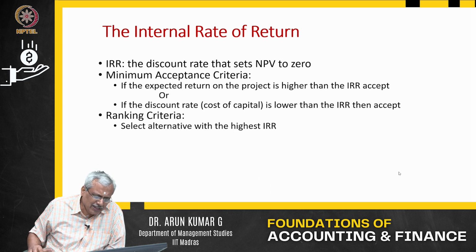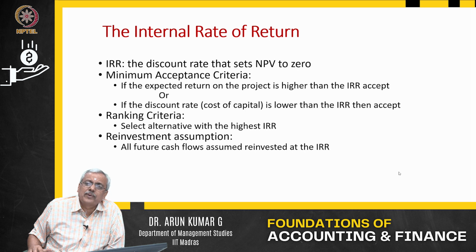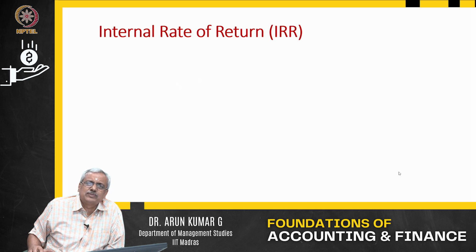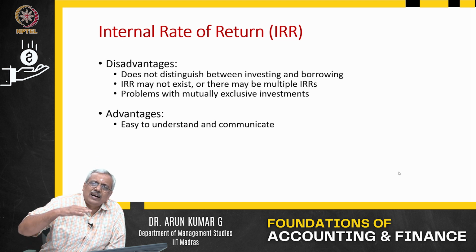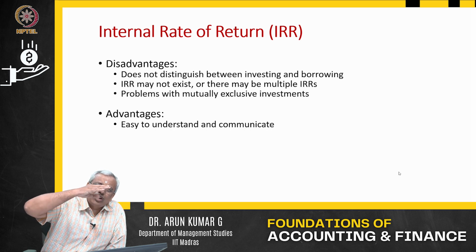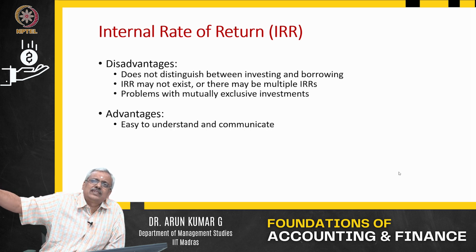Alternatively, you will select the alternative with the highest IRR. There are reinvestment assumptions and so on. And the disadvantage, the problem with IRR, is that some projects might have multiple IRRs, because there can be cash outflows at multiple stages in the project.